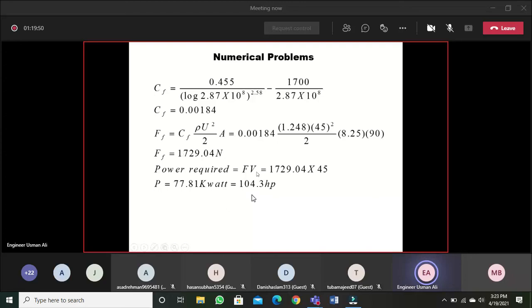How much power is required to overcome it? Power is force into velocity. So this much, 104.3 horsepower, is required to overcome this force. So this is about this numerical.